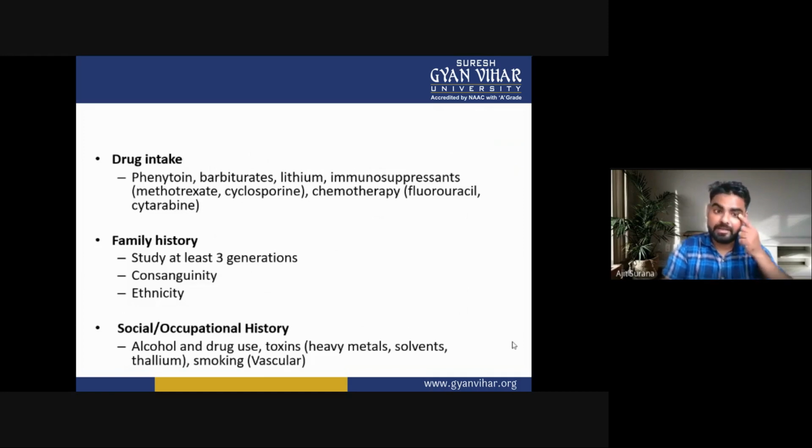Now the family history. In family history, study at least 3 generations of the patient. Now the second one is the consanguinity of the patient, then the ethnicity of the patient. So this is all about the family history of the patient: study at least 3 generations, consanguinity, and ethnicity.